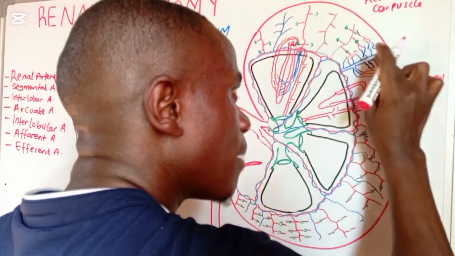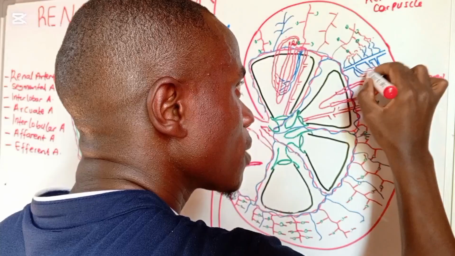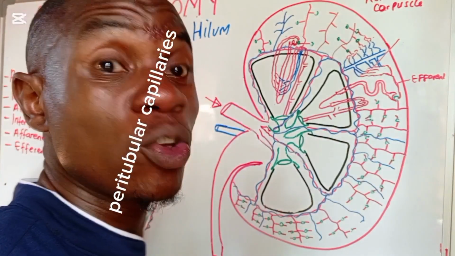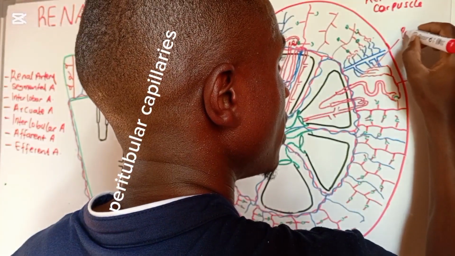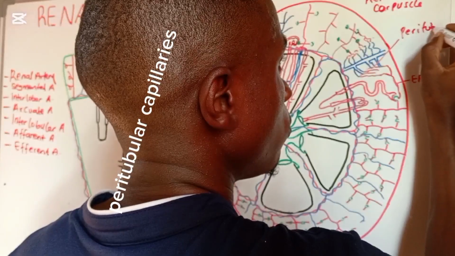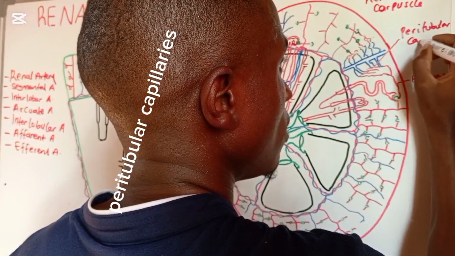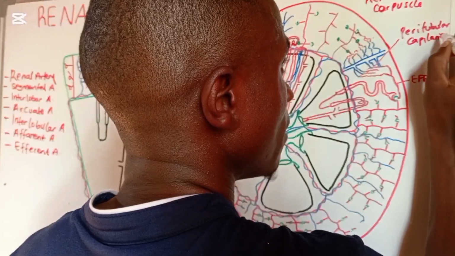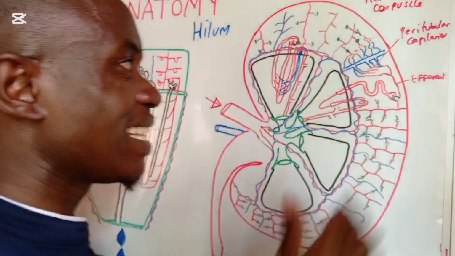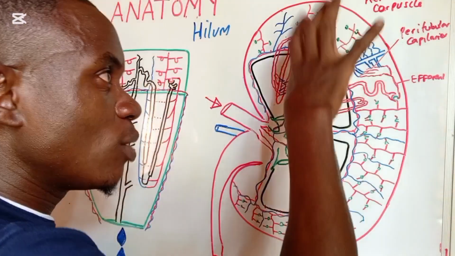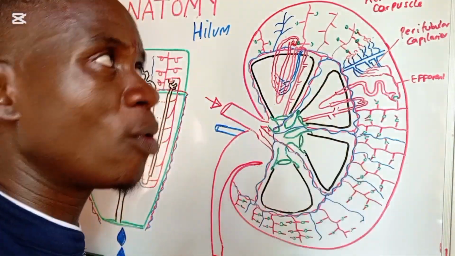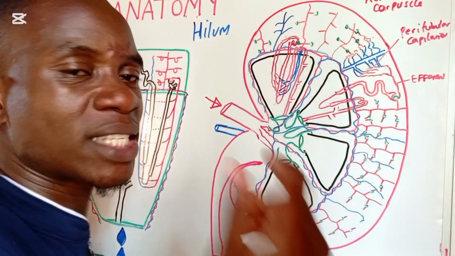This network of capillaries here is what we call the peritubular capillaries. And the tissues located within the peritubular capillaries are what we call the peritubular interstitial cells.